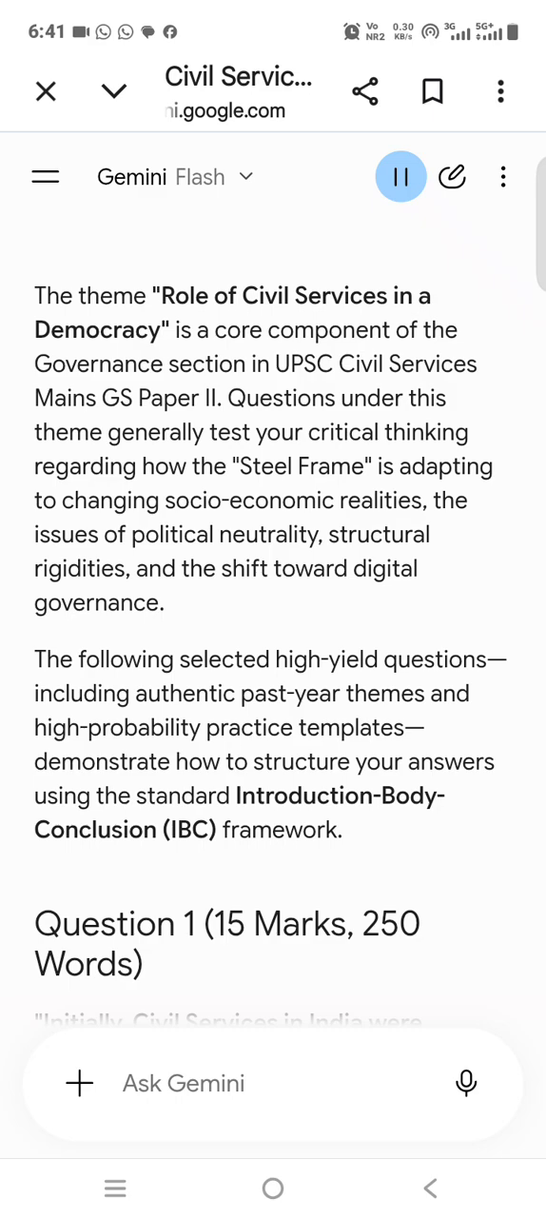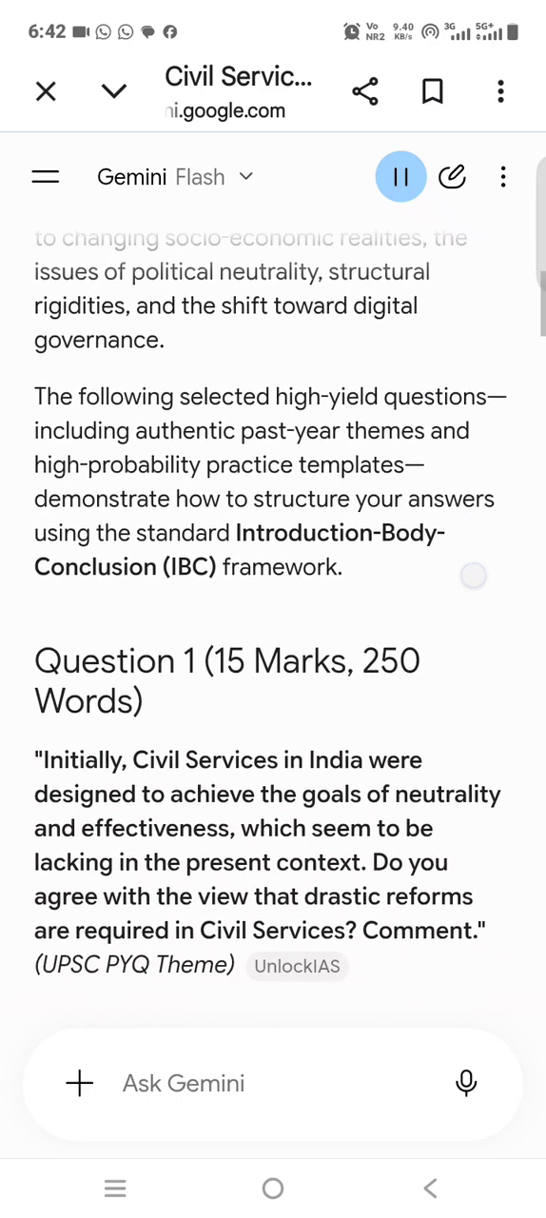Initially, civil services in India were designed to achieve the goals of neutrality and effectiveness, which seem to be lacking in the present context. Do you agree with the view that drastic reforms are required in civil services? Comment. UPSC PYQ theme, Model Answer Structure.